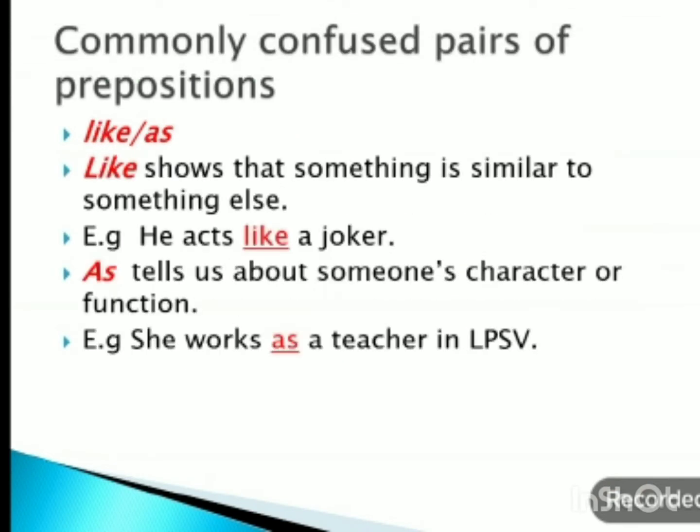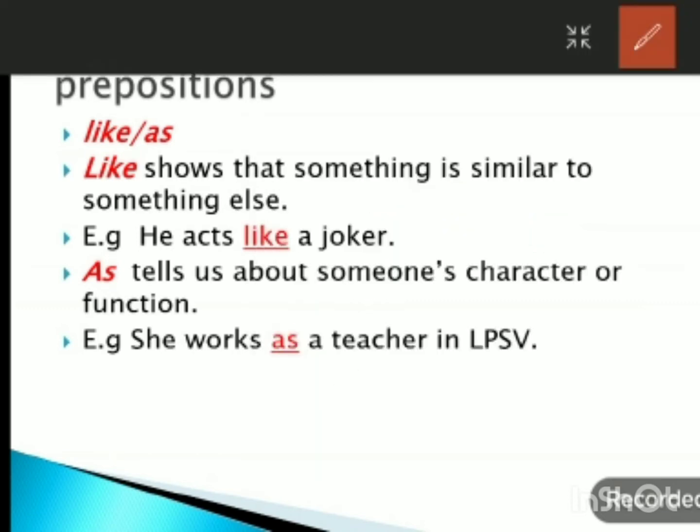The next pair of confused prepositions is like or as. So where do we use like? Like shows that something is similar to something else. When there is similarity, at that time we use like. For example, he acts like a joker. So his acting is similar to that of a joker.